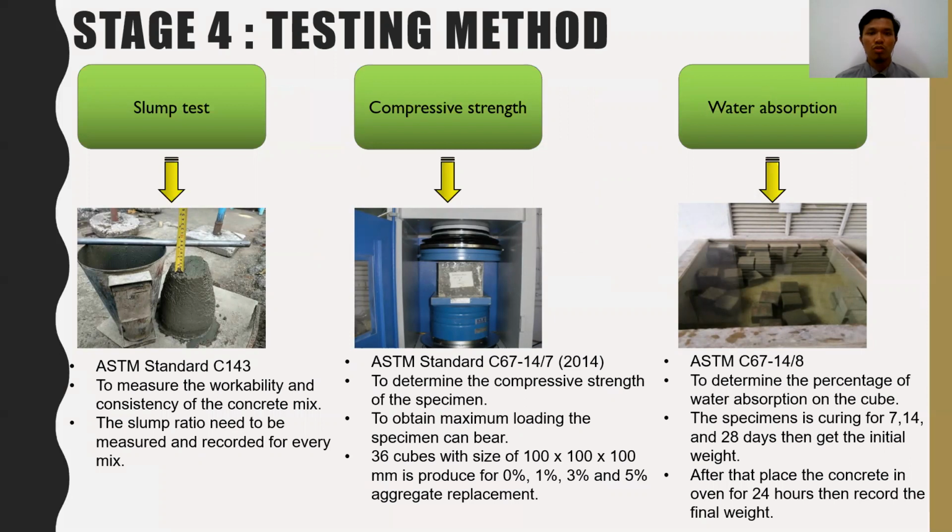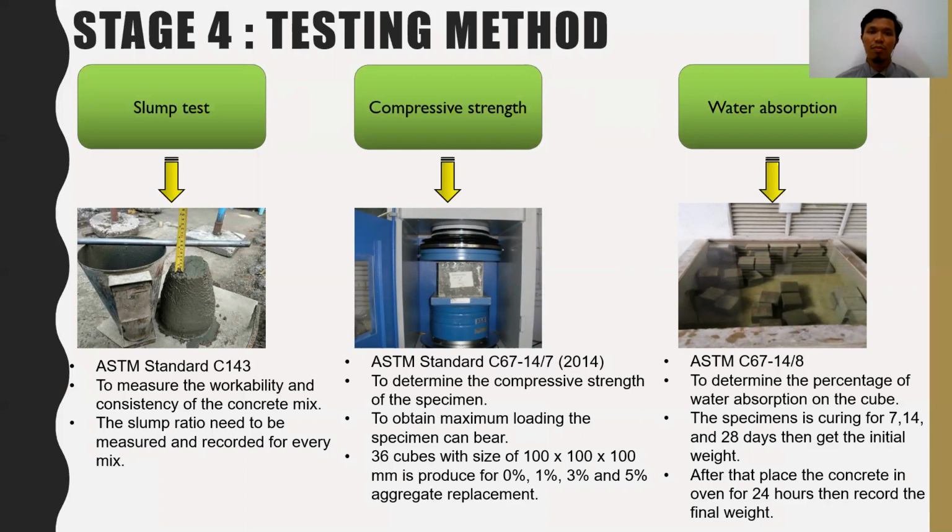So the next one is compressive strength. For the compressive strength, I follow the ASTM standard C67 14/7 2040. The function is to determine the compressive strength of the specimen, and also to obtain the maximum loading that it can bear. There are a total of 36 cubes, of size 100 by 100 by 100 mm, produced for 1%, 3%, and 5% of the aggregate replacement.